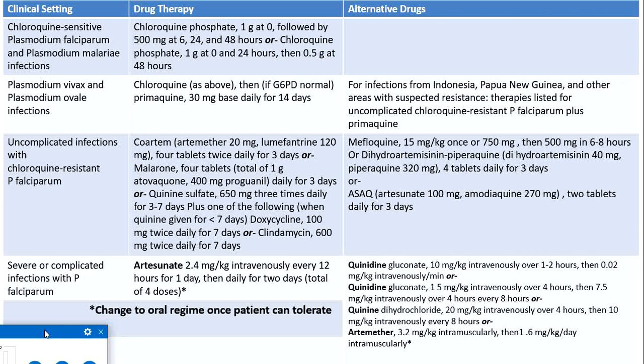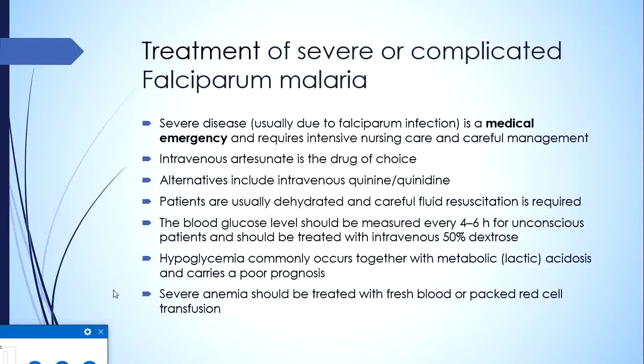Another alternative is artemether 3.2 milligram per kg intramuscularly in a single dose, then 1.6 milligram per kg per day intramuscularly. And it should be remembered that these injectable drugs should be continued as long as the patient is sick, and as soon as the patient recovers and is able to tolerate oral, these regimes should be converted to oral drugs. So this is the situational treatment of malaria according to various situations.